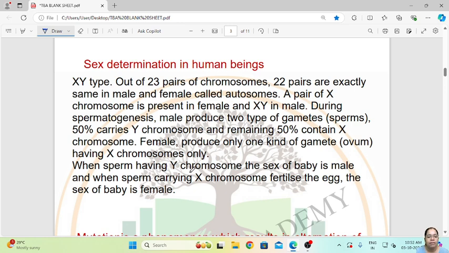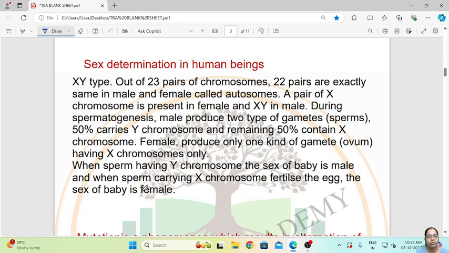When a sperm having Y chromosome fertilizes the egg, the sex of the baby is male, and when a sperm carrying X chromosome fertilizes the egg, the baby becomes a female. So when a baby has X and Y chromosome, then it will be a male. And if the baby has X and X chromosome, it will be a female.